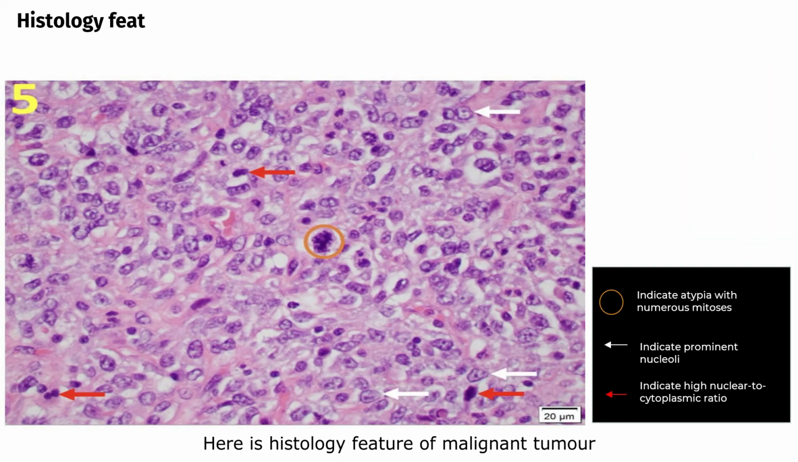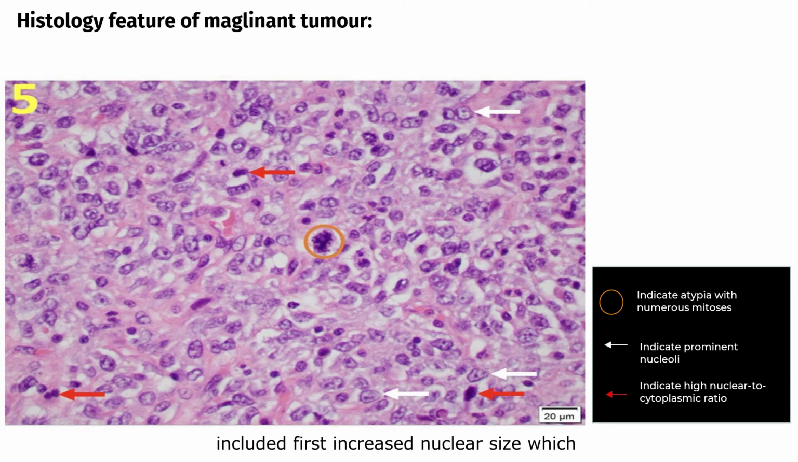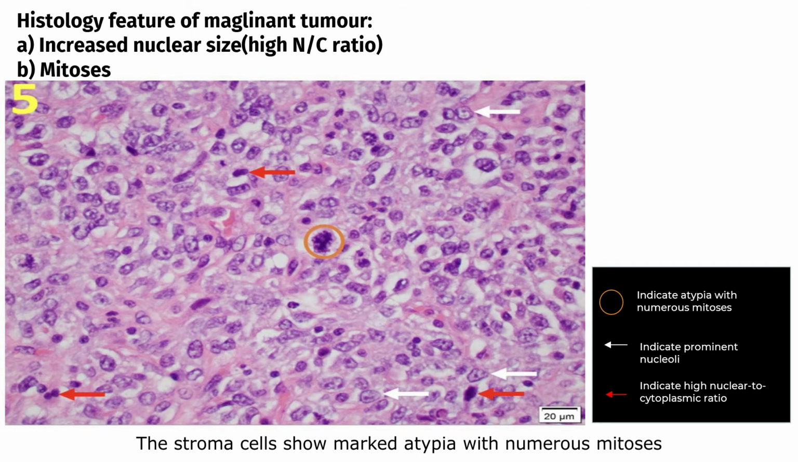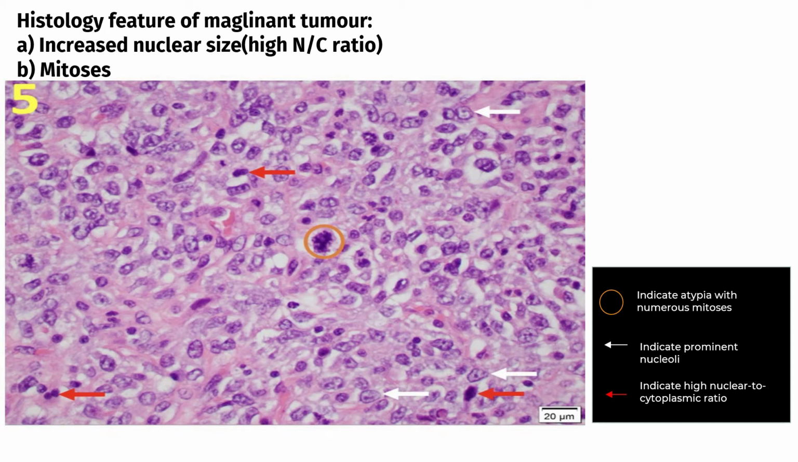Here are histological features of malignant tumor, including first, increased nuclear size with high nuclear cytoplasmic ratio, and second, mitosis. The stromal cells show marked atypia with numerous mitoses shown by the orange circle, prominent nucleoli shown by the white arrow, and high nuclear to cytoplasmic ratio shown by the red arrow. High nuclear to cytoplasmic ratio is a strong predictor of malignancy.